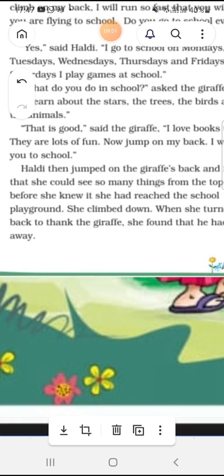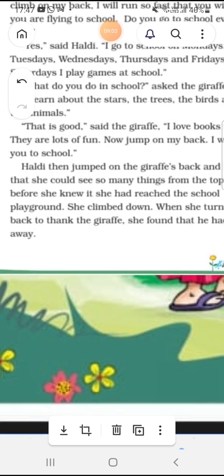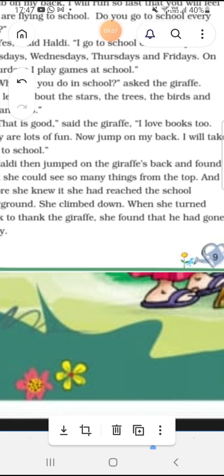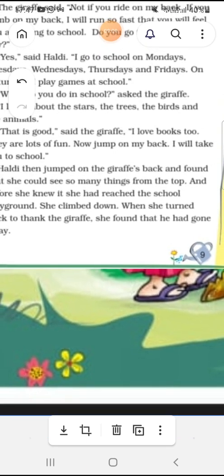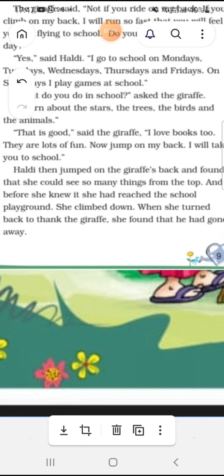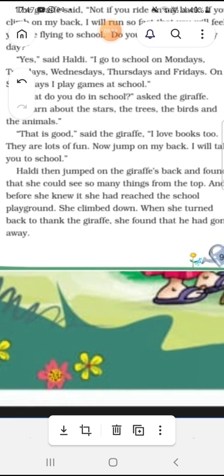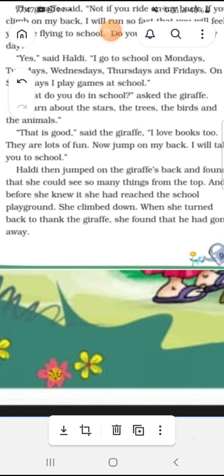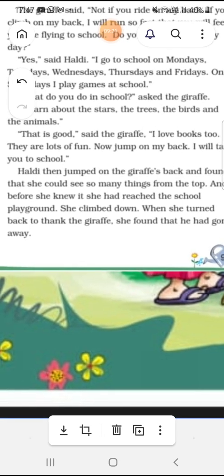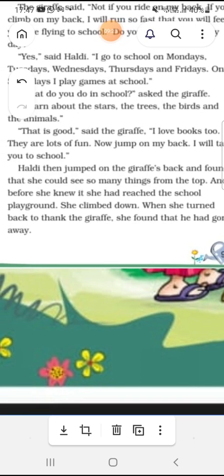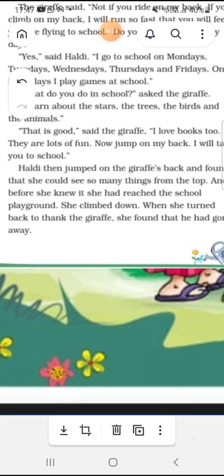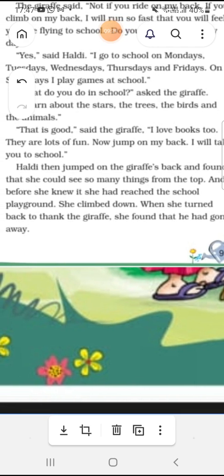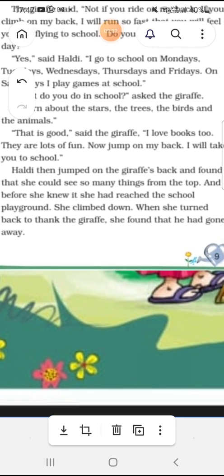Haldi then jumped on the giraffe's back and found that she could see so many things from the top, because the giraffe is very, very tall, and she is a small girl. And before she knew it, she had reached the school playground. Within a few moments she reached the school. She climbed down.